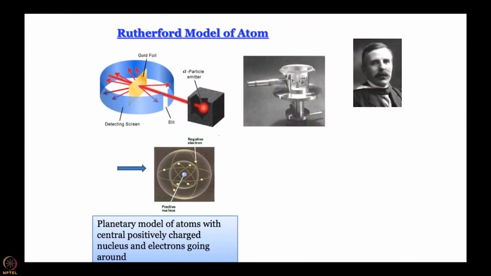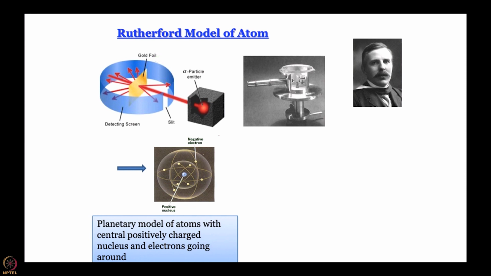We all know that planets go around a star. So, Rutherford proposed that similarly, the analogy to the star here is the positive charge and mass. He said that first of all most of the atom is empty, that is why most of the alpha particles go through straight, and he said that since this 1 in 20,000 alpha particles actually turn back, most of the mass and all of the positive charge is located in a central position like the star, and then the electron is somewhere in the void outside.